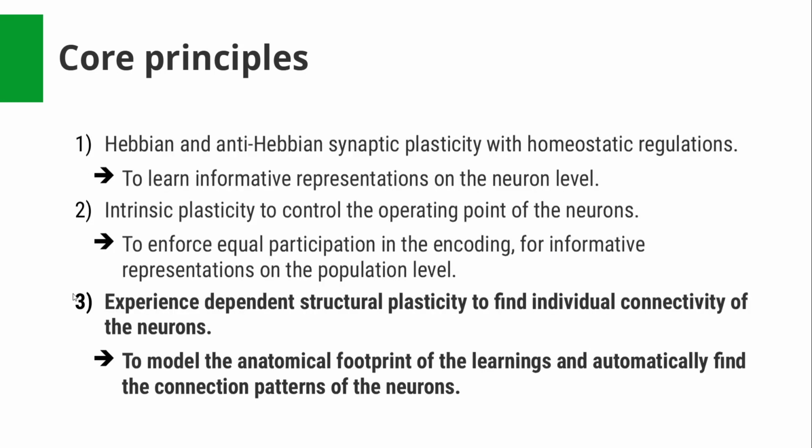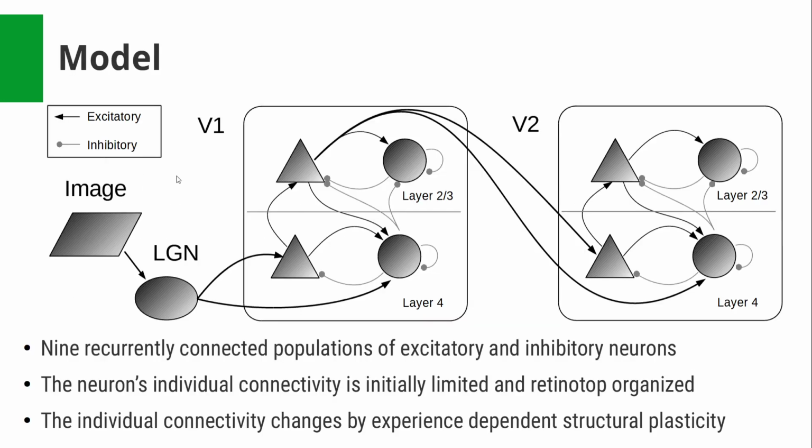And third, structural plasticity. It is difficult to decide on the individual connectivity, and statistical data are not very helpful to achieve good information processing. With structural plasticity, we can find the individual connectivity during the learning of the receptive field. This also allows to observe the anatomical footprint of the learning. Let's have a look at our model to get a clue how structural plasticity can be beneficial.